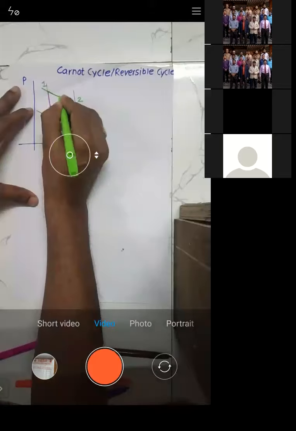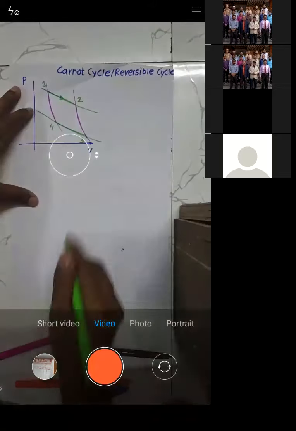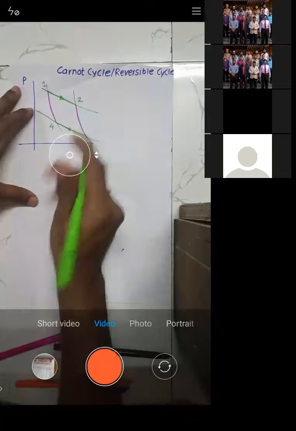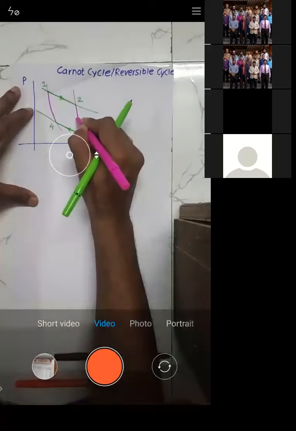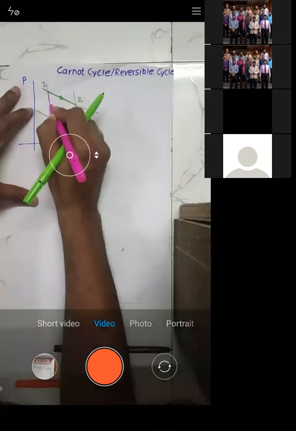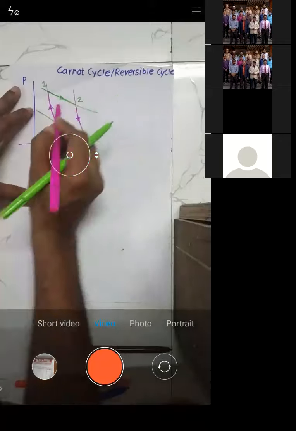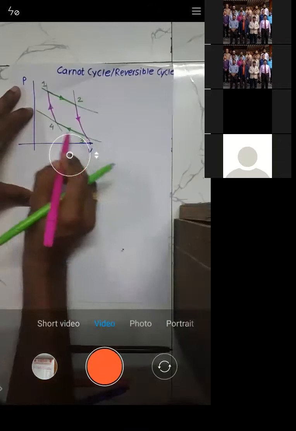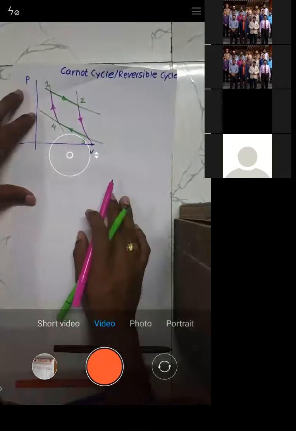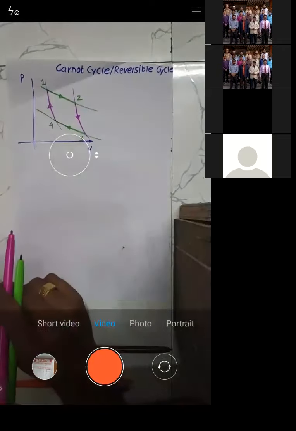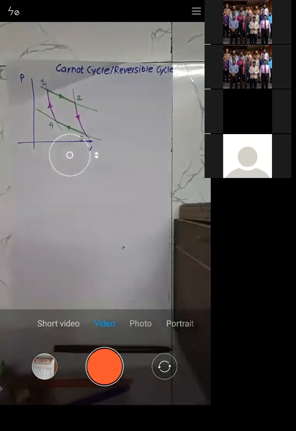Your process will be like this: 1 to 2, then 2 to 3, 3 to 4, and 4 to 1, right? So it completes the cycle, right?